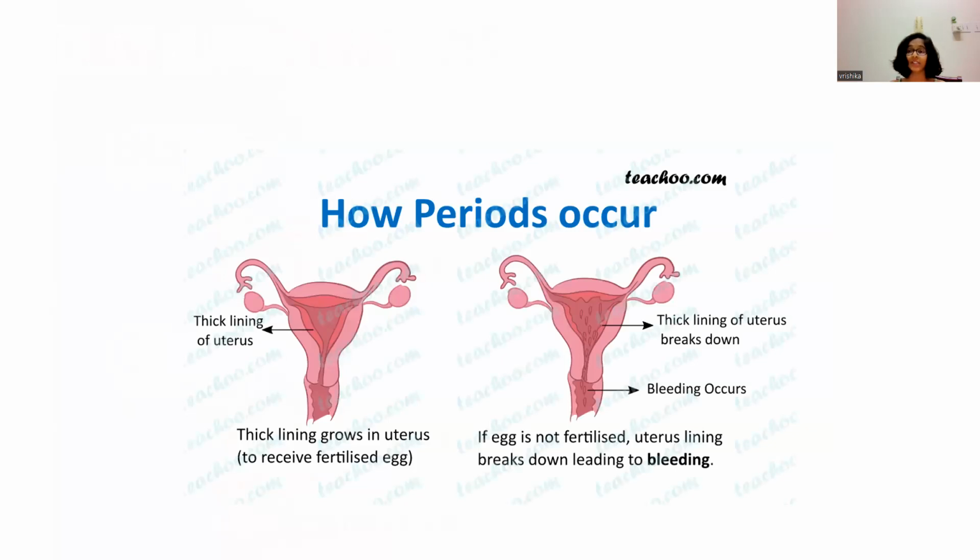Now let us see what is menstruation. If the egg is not fertilized, the uterus lining breaks down, leading to bleeding. This is known as menstruation. Have you heard of the term menopause? Menopause is the time when the menstrual cycle stops. It occurs at the age of 45 to 50 years. The menstrual cycle starts from the age of 11, and in some people at 12 or 13 years of age too.